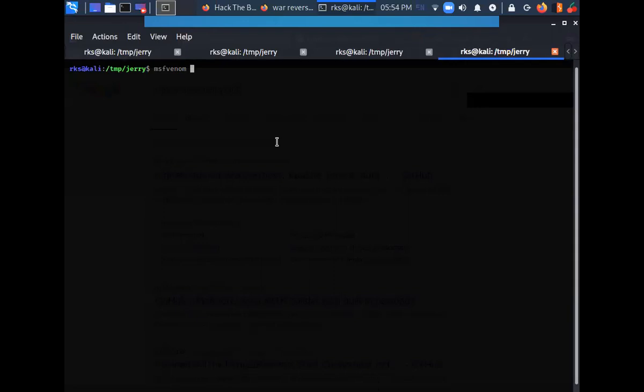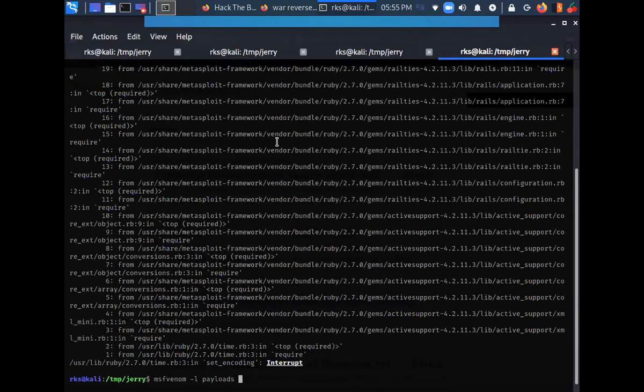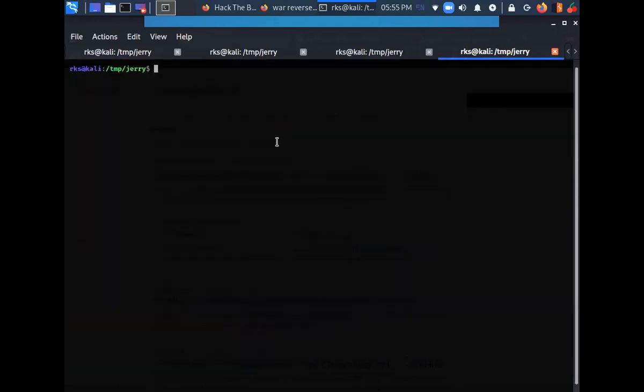So let's do msfvenom -l for listing payloads. Let's clear the screen and only grep for the Java based payloads.